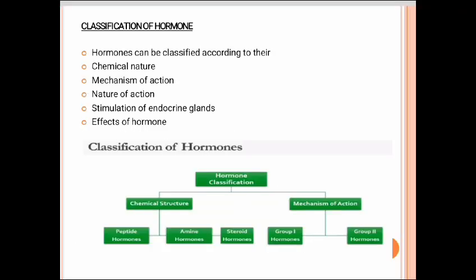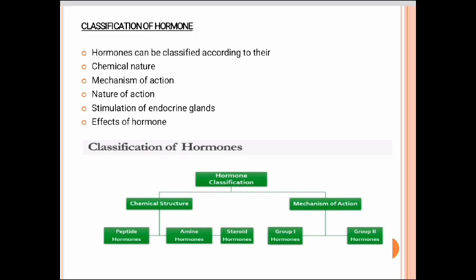Next, we move into the classification of hormones. Hormones can be classified according to their chemical nature, mechanism of action, nature of action, stimulation of endocrine glands, and effects of hormones. Hormones are classified into two types: chemical structure and mechanism of action.